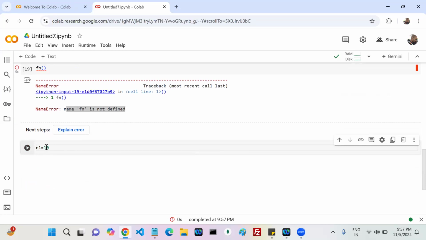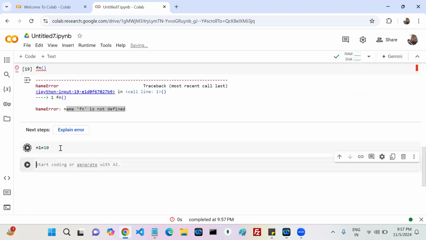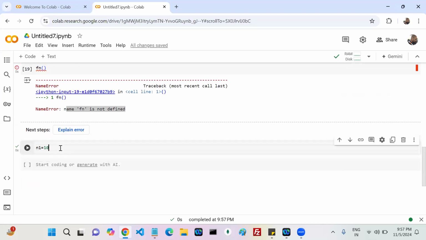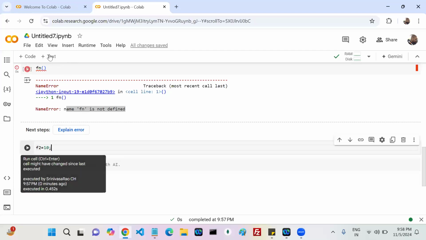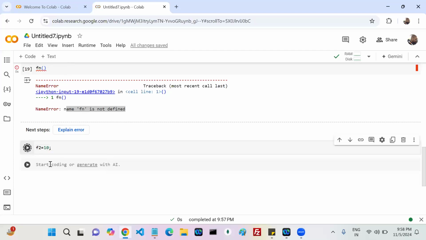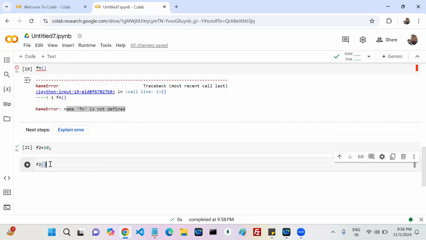N1 equals 10. N1 equals 10. Otherwise, you can say f2 equals 10. Okay? Listen carefully, this is important. Now, if I write like this, type the exact error message.